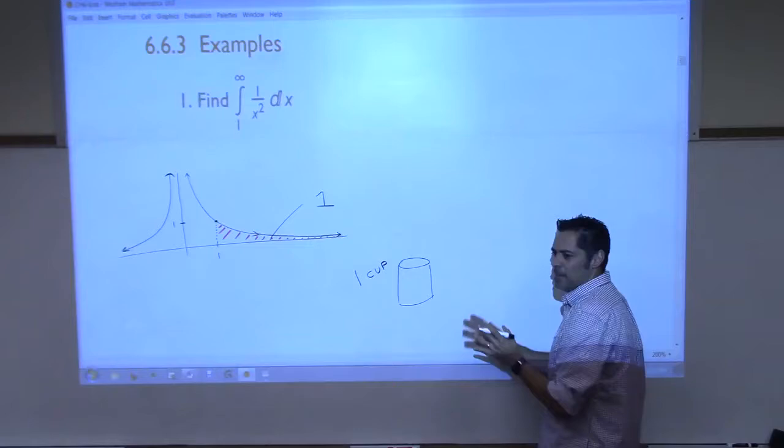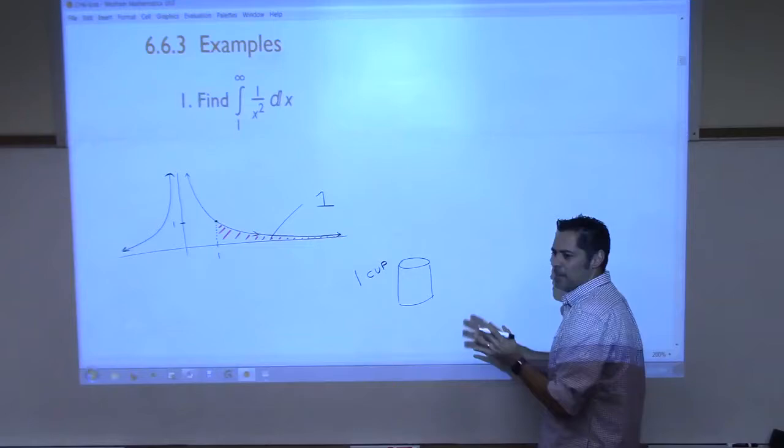Our exam number 2 is scheduled for next Thursday, a week from today. That'll be the Thursday before spring break. And it'll cover pretty much the techniques of integration, and then the definite integral, which is what we did last time. And then the last topic it's going to cover is section 6.6, which is called improper integrals. We're going to get through the first half of improper integrals today. We'll do the second half on Tuesday, but then you're going to be tested on it 48 hours from then. So just be prepared for that pace.